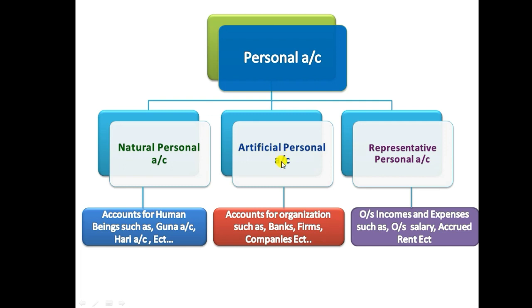And the representative personal account covers outstanding incomes and outstanding expenses such as outstanding salary and accrued rent, etc. Whenever a company has outstanding expenses as well as outstanding incomes, outstanding means which is not paid by the company, or which is not received by the company. By that time, they need to maintain a record of to whom the company has to settle the amount, or from whom the company should receive the amount. So those account records should be maintained under the representative personal account category.